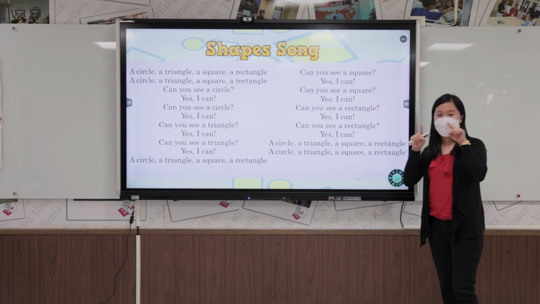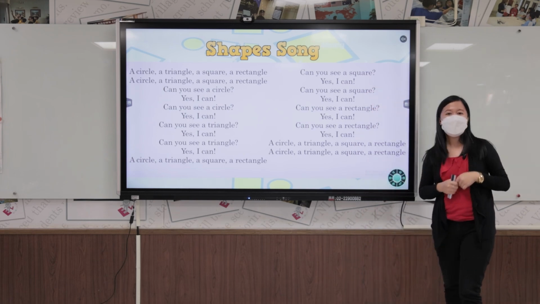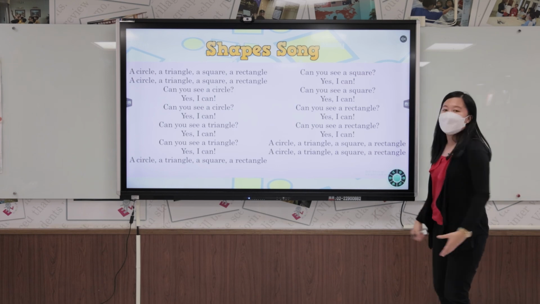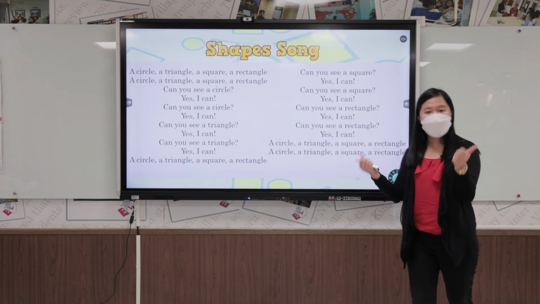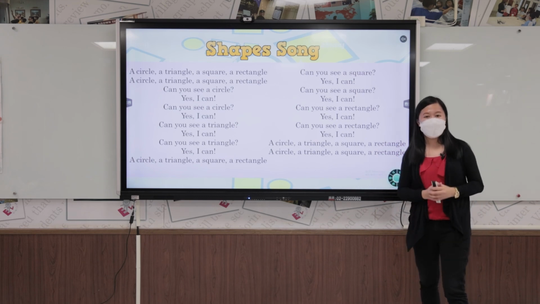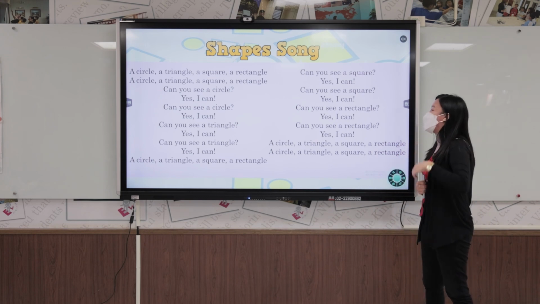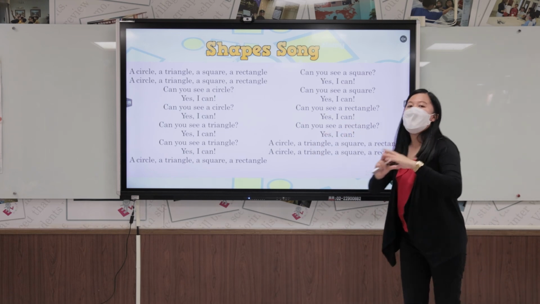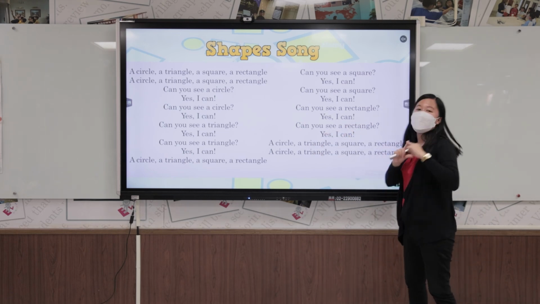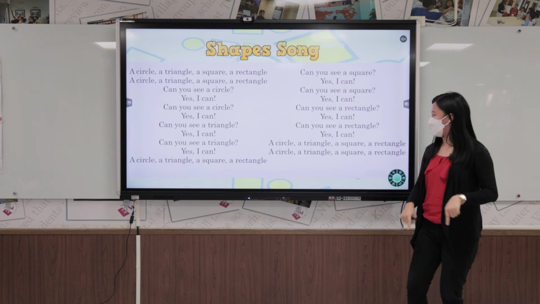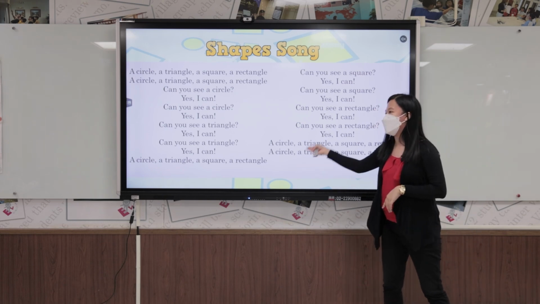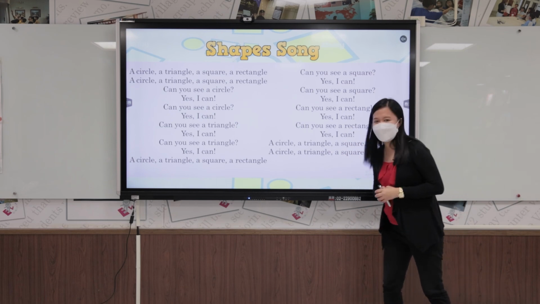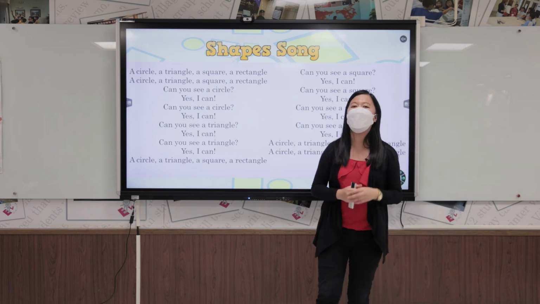Can you see a square? Yes, I can. Can you see a rectangle? Yes, I can. Then let's repeat it again. A circle, a triangle, a square, a rectangle. Okay, good job, everyone.